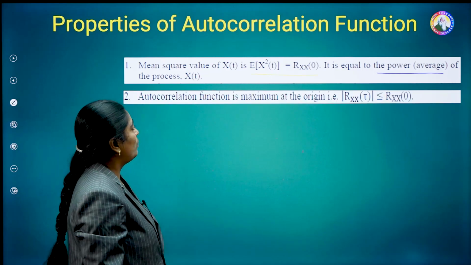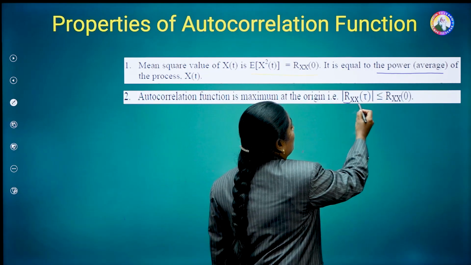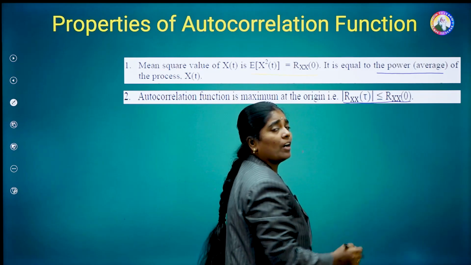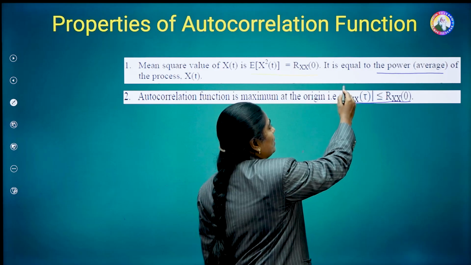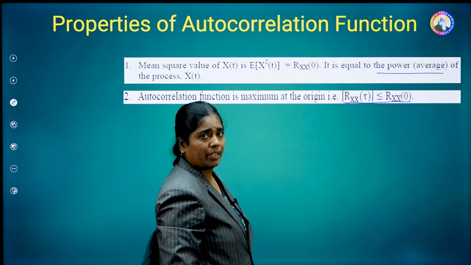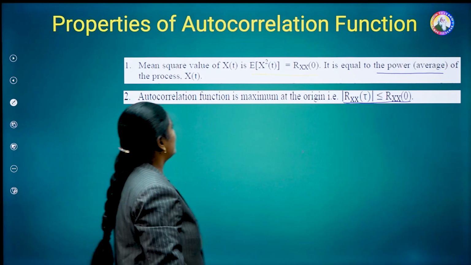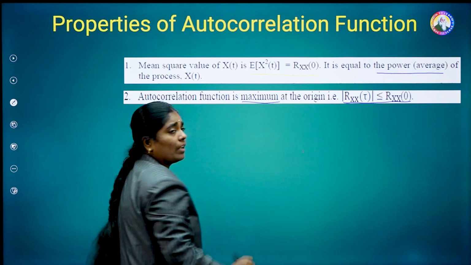Then coming to the second property, mod Rxx of tau is less than or equal to Rxx of 0. Here, the mod of Rxx of tau being less than or equal to means it gives the boundary value. That means the autocorrelation function has its maximum at the origin.